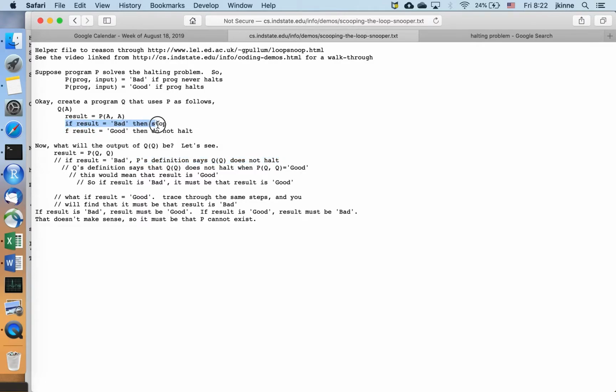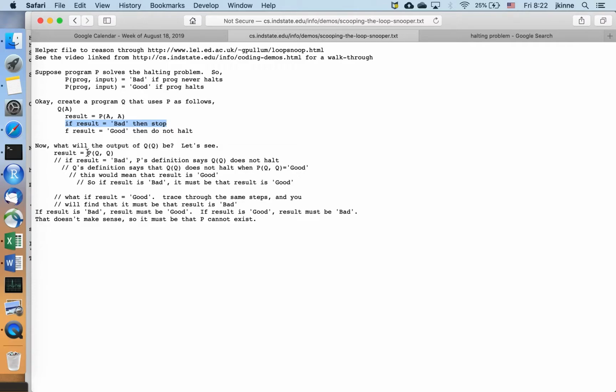That would be this line right here. So Q actually does halt. You run P, ask it whether Q of Q halts, and if it says bad, then we are going to halt.